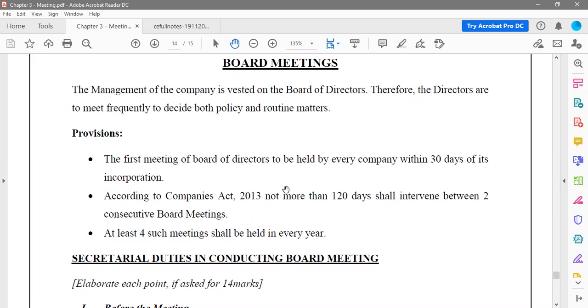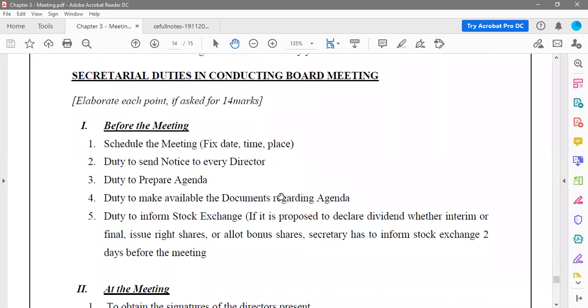Now let us see what the secretarial duties are in the conduct of a board meeting. Whenever you see secretarial duties, they will be in 3 different timings, that is before the meeting, at the meeting, and after the meeting, and a few points are similar. So keep in mind those common points and make sure you write them for every answer they ask about secretarial duties. Now here, first one, before the meeting.